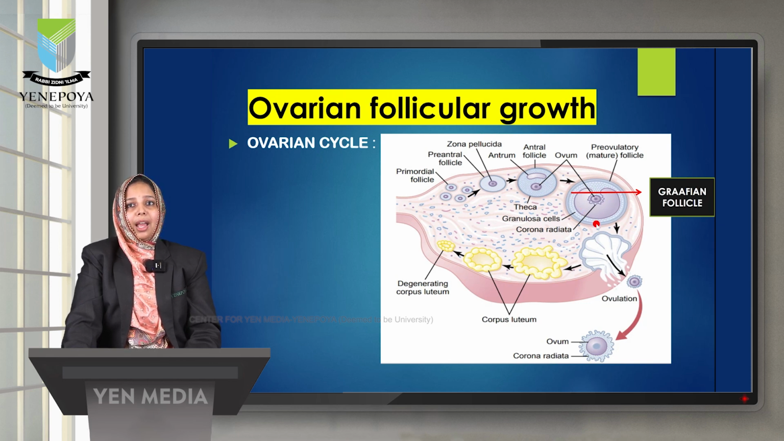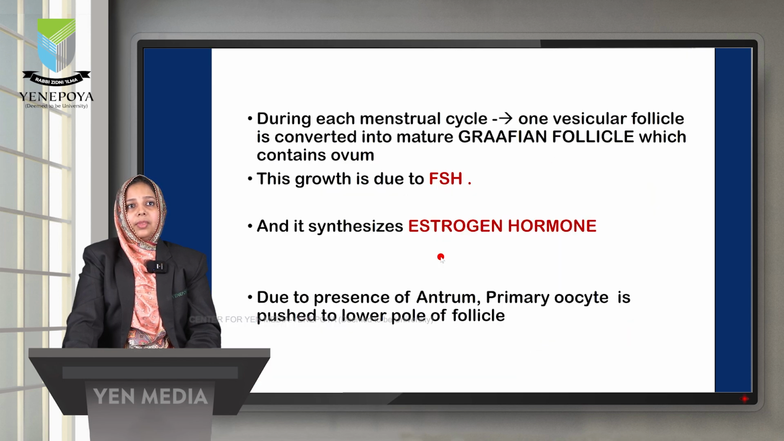At the same time, estrogen is also released by the Graafian follicle. Then on the 14th day there will be ovulation, and after that this follicle will be converted into the corpus luteum, which will degenerate after 10 to 14 days. So during each menstrual cycle, one vesicular follicle is converted into a mature Graafian follicle, and this growth is due to FSH, and it synthesizes estrogen hormone. Due to the presence of the antrum, the primary oocyte is pushed to the lower pole of the follicle.